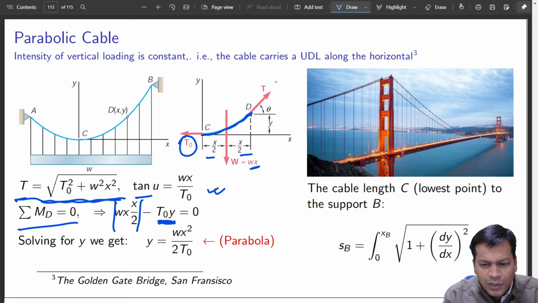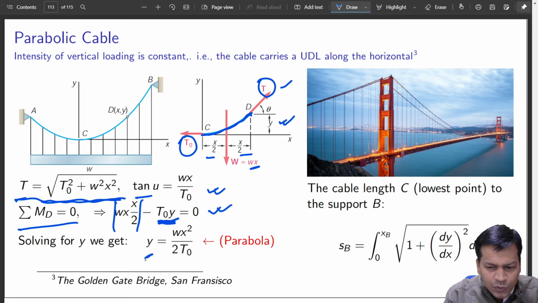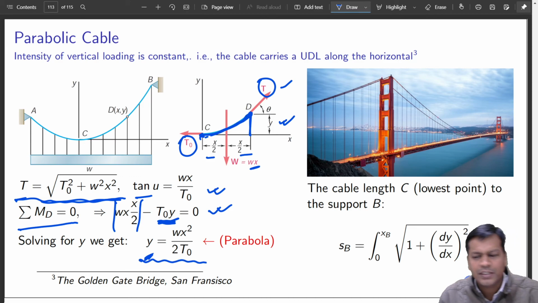T is the load that comes, the uniform tension acting on top. So if this is T0, this is T0 plus delta T. So some value will be there, and the minimum one is T0. So T0 into Y, this is your Y. Clockwise and counterclockwise, so that gives you Y, the displacement from the lowermost position, where the tension is at its minimum. That is the point of interest, D. So it clearly says such a curve will be a parabolic curve.